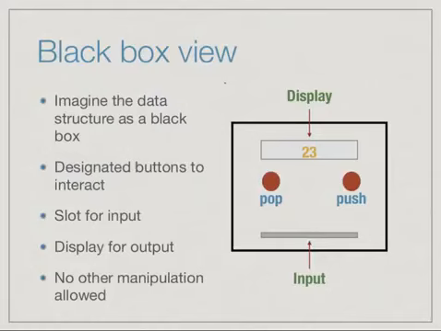So other than this, no other manipulation should be allowed. So we are not allowed to exploit what's inside the box in order to quickly get access, say, to the middle of a stack or the middle of a queue. So we don't want such operations. We only want those operations which the externally visible interface, or the buttons in this case of the black box picture, allow us to use.